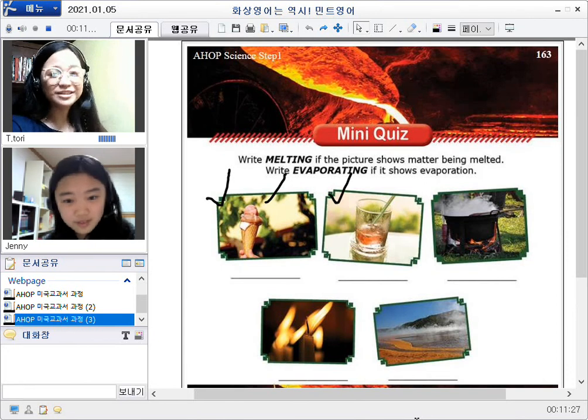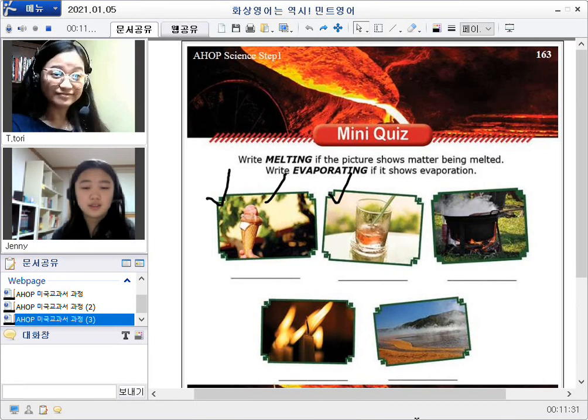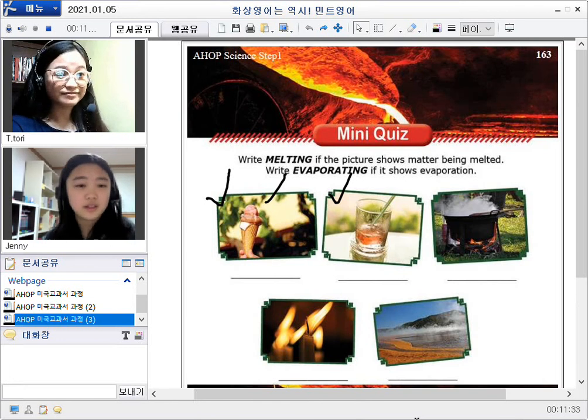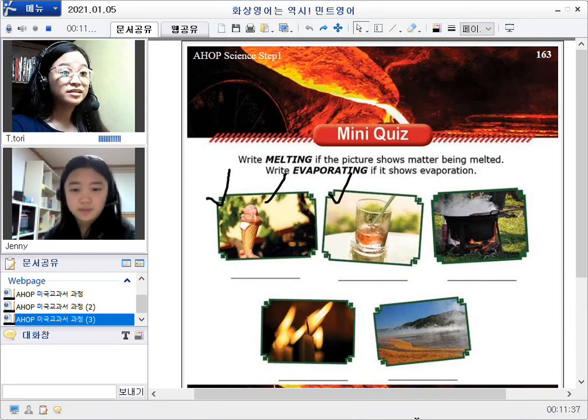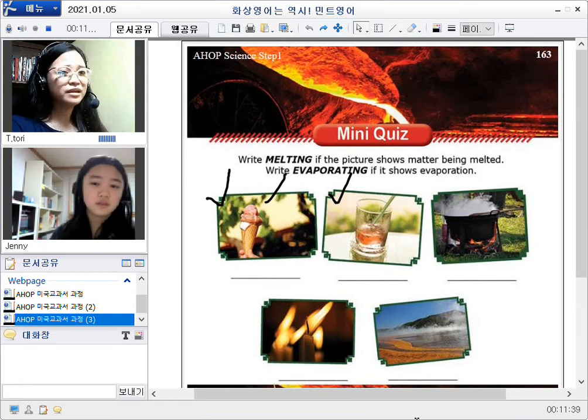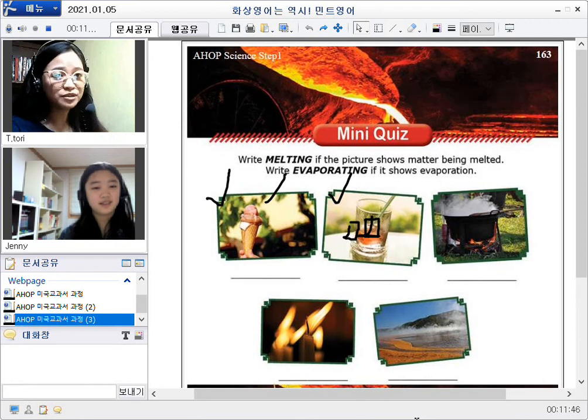All right. Let's go to number two. Maybe it is juice and it is evaporation. Evaporation. Yes. Or it can be that there were ice cubes before and it already melted, right? And it turned into liquid. Okay.